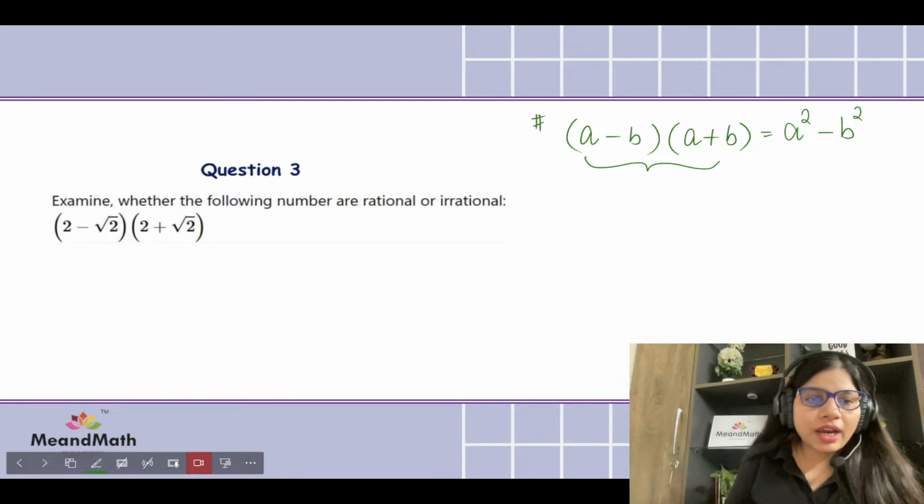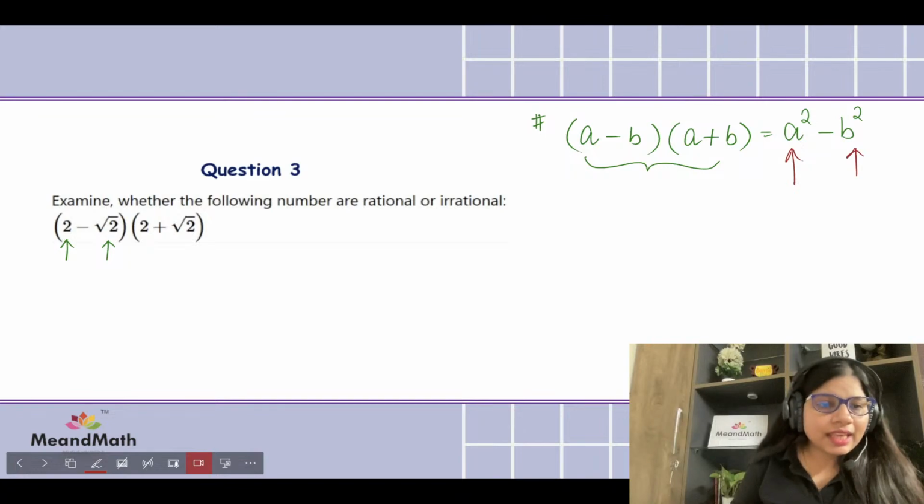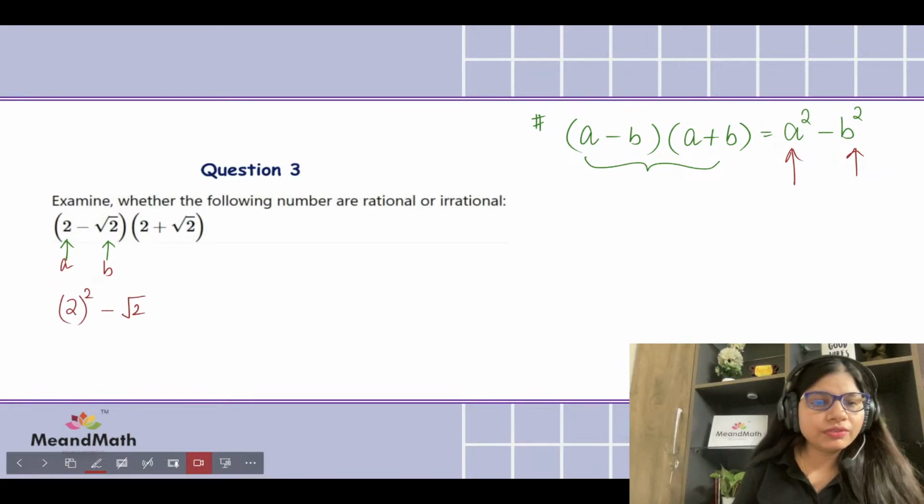So right now our a is 2 and b is square root 2. We can write it in the form a squared minus b squared. Because a is 2 and b is square root 2, we can say 2 squared take away square root of 2 squared. What did we do here? We are doing nothing but identifying our a's and b's.